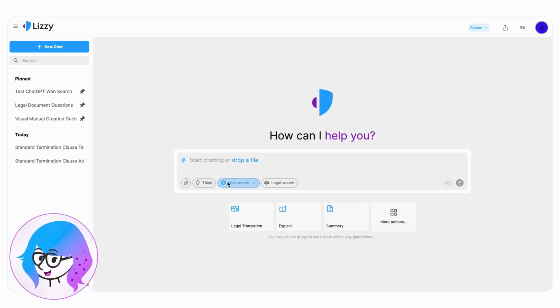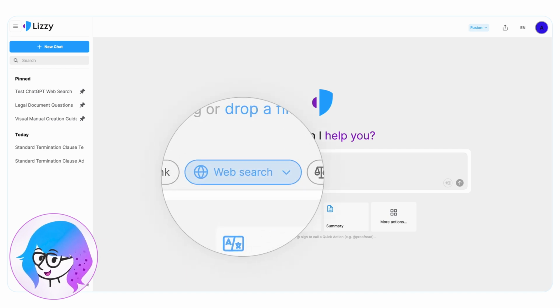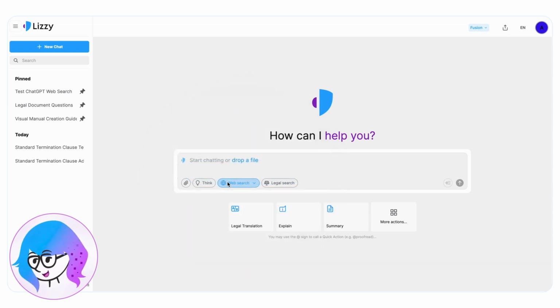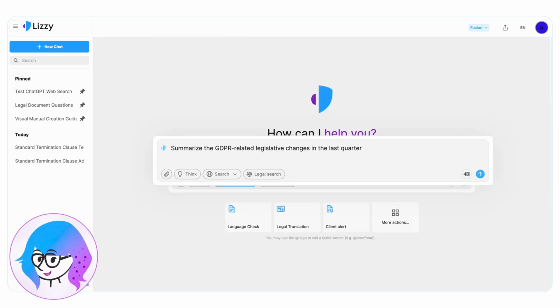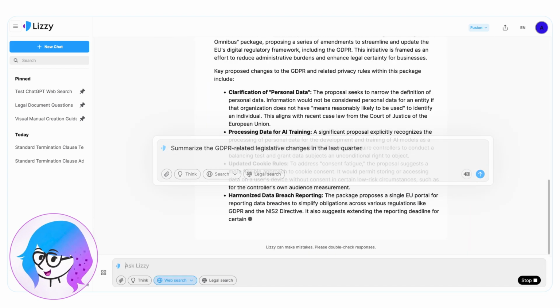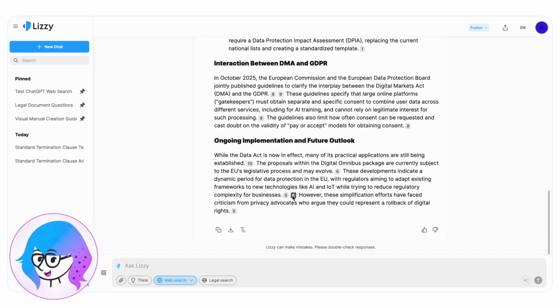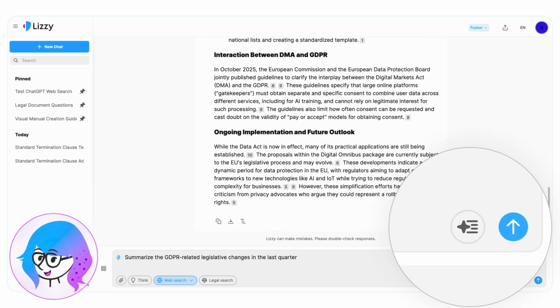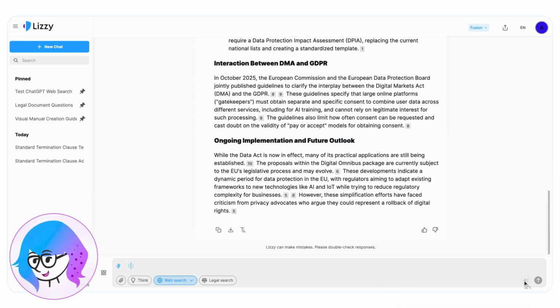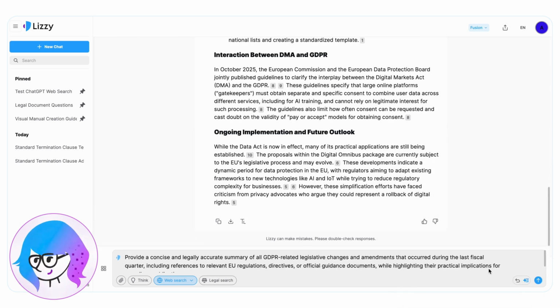Next to the Think button is the Search button. When activated, Lizzy performs a Google search and summarizes the results. This helps with questions that require up-to-date information. For example, summarize the GDPR-related legislative changes in the last quarter, or when external sources are required. On the opposite side of the input box, you'll find the Prompt Optimizer button. Clicking it offers an improved version of the prompt you wrote.